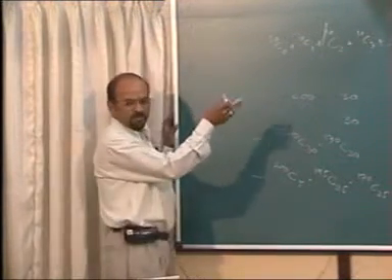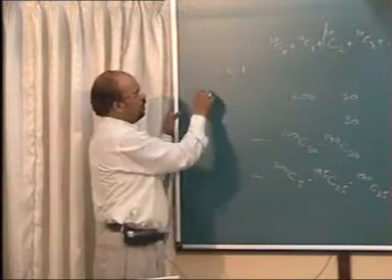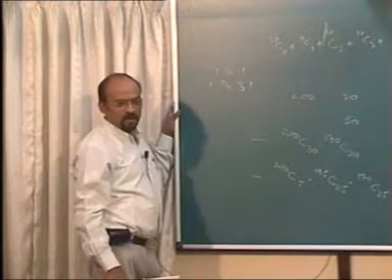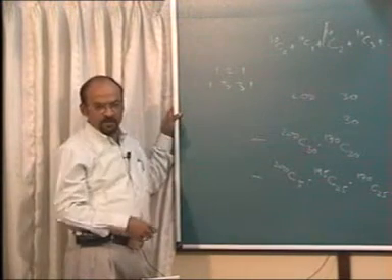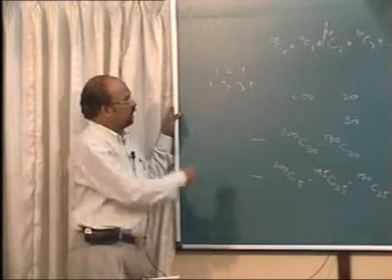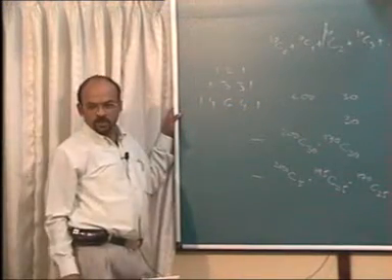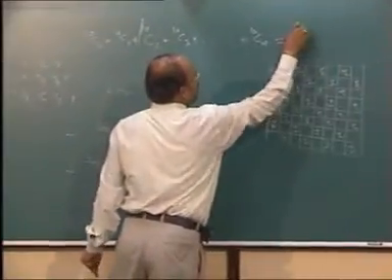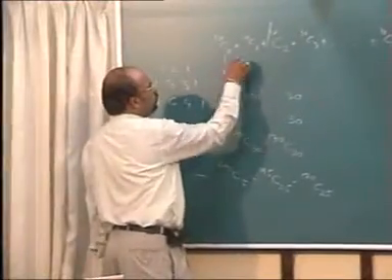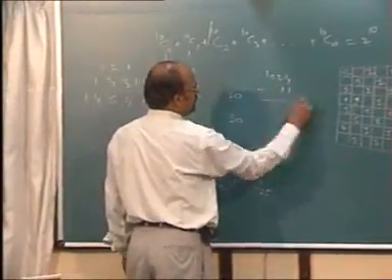Coefficients of binomial expansion: 1 2 1 gives 4, 1 3 3 1 gives 8. These are binomial coefficients actually. Then 1 4 6 4 1 gives 16. So it is 2 raised to n. That means this answer will be overall 2 raised to 10, that is 1024. This value is 1, this value is 10. The actual answer is 1024 minus 11.